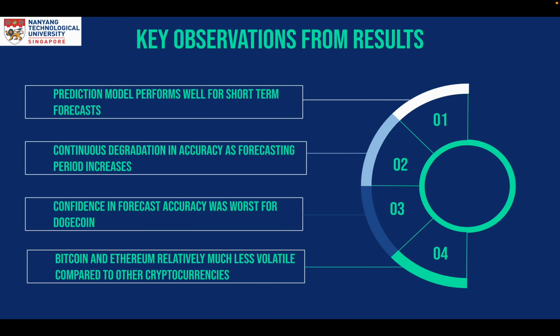From the results of the test set, quite a few interesting observations could be made. A few of them are that the prediction model performs well for short-term forecasts. However, there is a continuous fall observed in the model's prediction confidence as forecasting period increases from 1 week to 4 week period for all the cryptocurrencies. The confidence percentage for Dogecoin was the worst, for which a potential reason could be that Dogecoin prices are highly influenced by social media and other non-market related factors, as Dogecoin was originally developed as a meme and only gained popularity due to a tweet by Elon Musk.